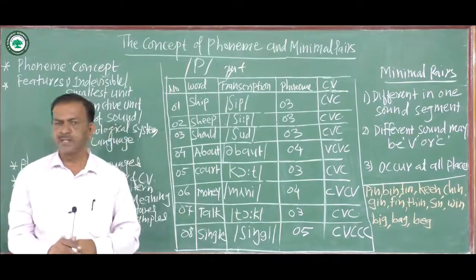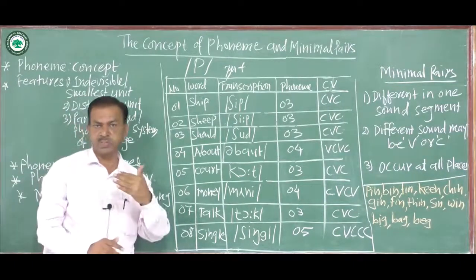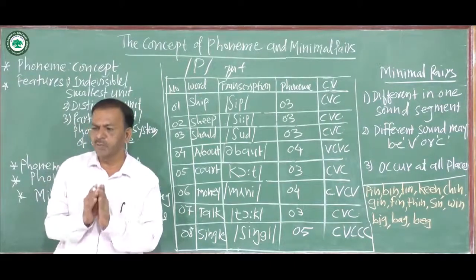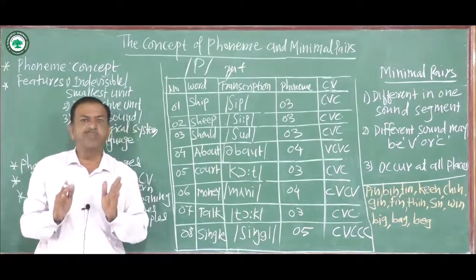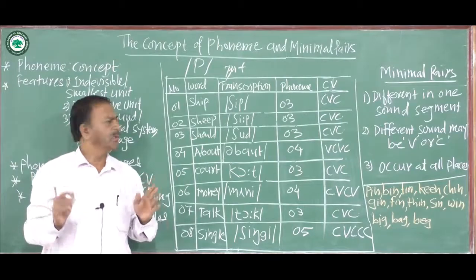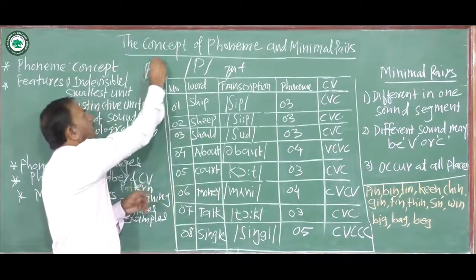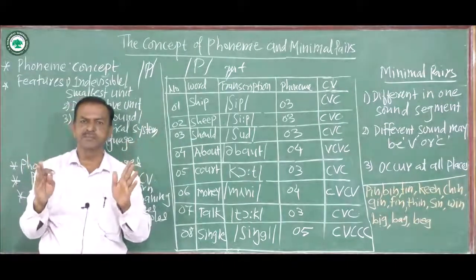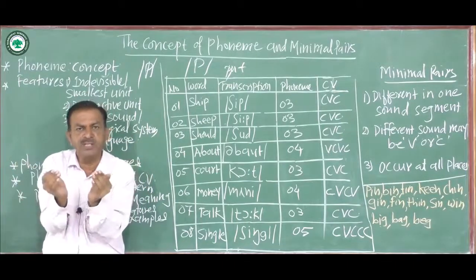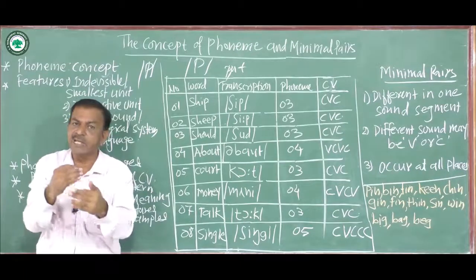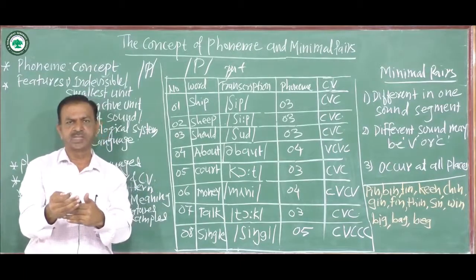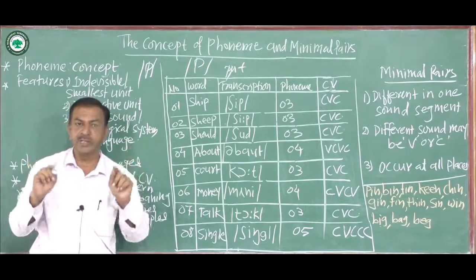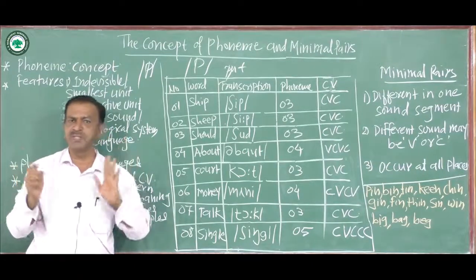And what is this distinctive unit? A distinctive unit means that a phoneme has no meaning of its own. For example, p has no meaning, but when we put certain phonemes together, it has a meaning. When we say p, u, t, then it becomes a word, and a word has meaning.